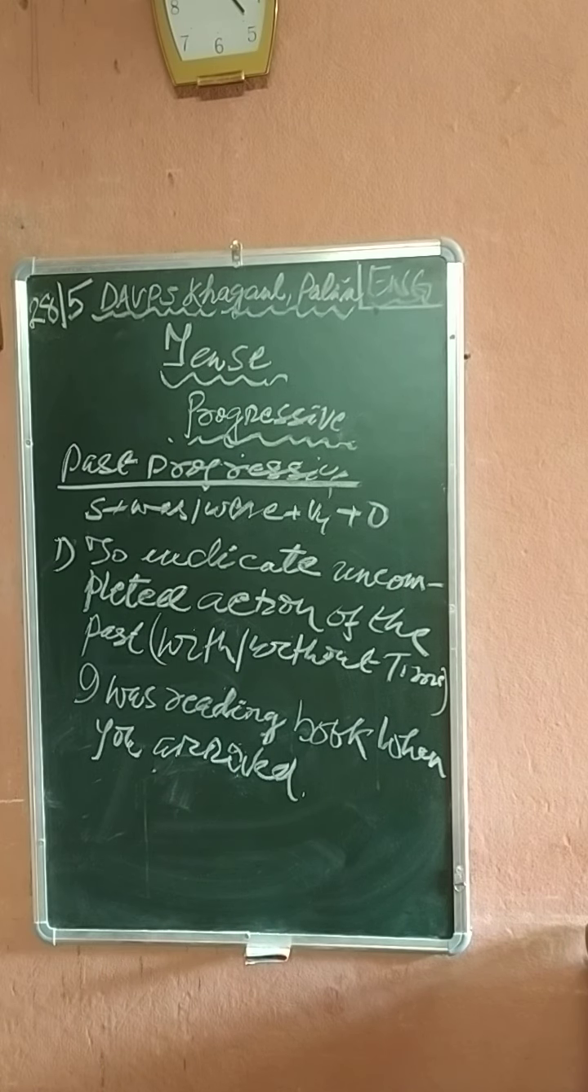Here you see, in the given example, it is indicating incomplete action. The action is going on. It is progressive, but it is incomplete. I was reading a book, पढ़ रहा था जब तुम आए. That means the action is going on. It is incomplete.